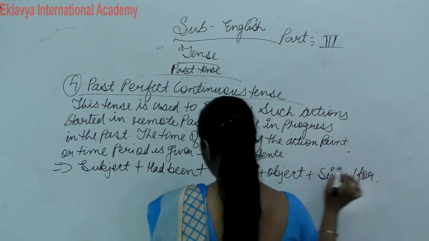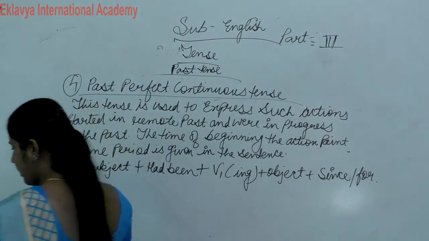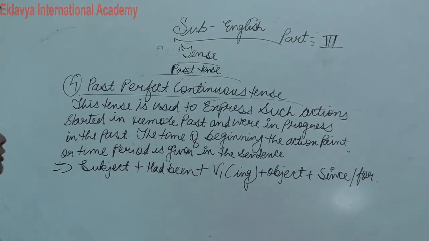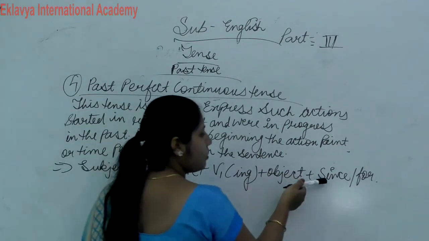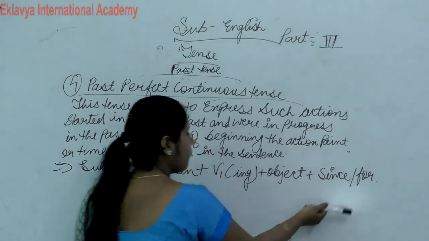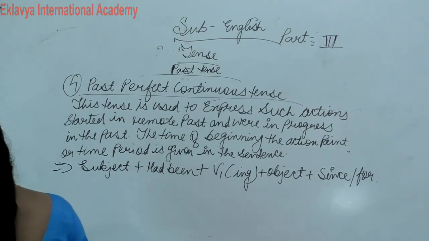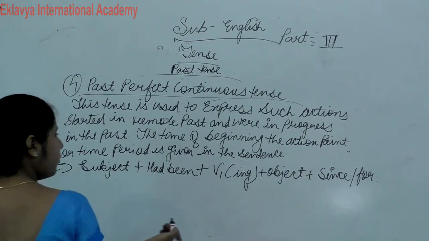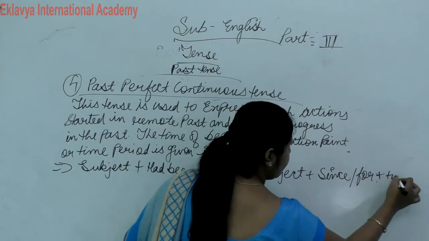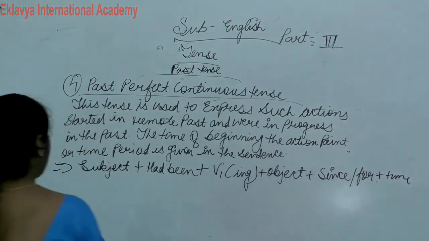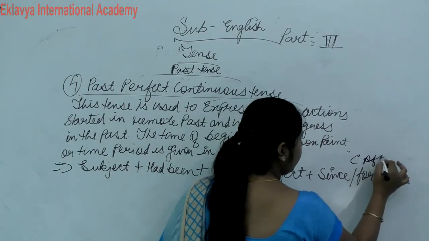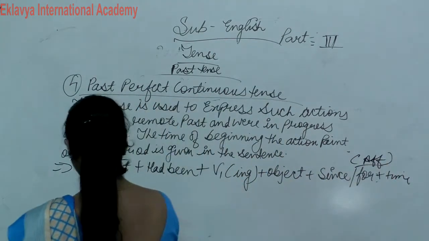Use of since and for we read in last class, where we use since, where we use time, for point of time or for period of time. Since we use for point of time and for we use for period of time, clear? For and since plus time is here, okay? So this is our affirmative. Write down, this is our affirmative structure, clear?